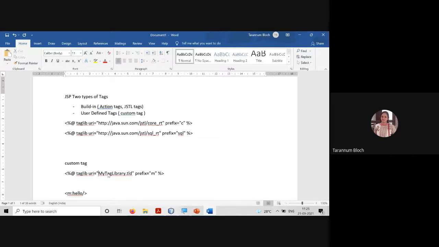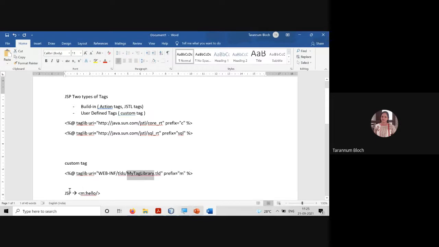Now, in NetBeans, it is stored in the WEB-INF/TLDS folder, and in that you can create your library. Right now, I will use my tag in a JSP file. The meaning of the tag is described in an XML file, a .tld, right?